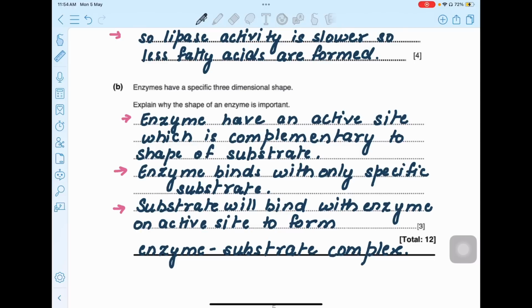So whatever type of question comes related to enzyme binding, you can use these points. Enzymes have a specific 3D shape. Explain why the shape of an enzyme is important. Enzymes have an active site which is complementary to the shape of the substrate. Enzyme binds with only a specific substrate. The substrate will bind with the enzyme at the active site to form an enzyme substrate complex. These 3 points are very crucial for enzymes. First, the active site is complementary to the shape of the substrate. It is specific for the substrate and will only bind with a specific substrate to form an enzyme substrate complex.